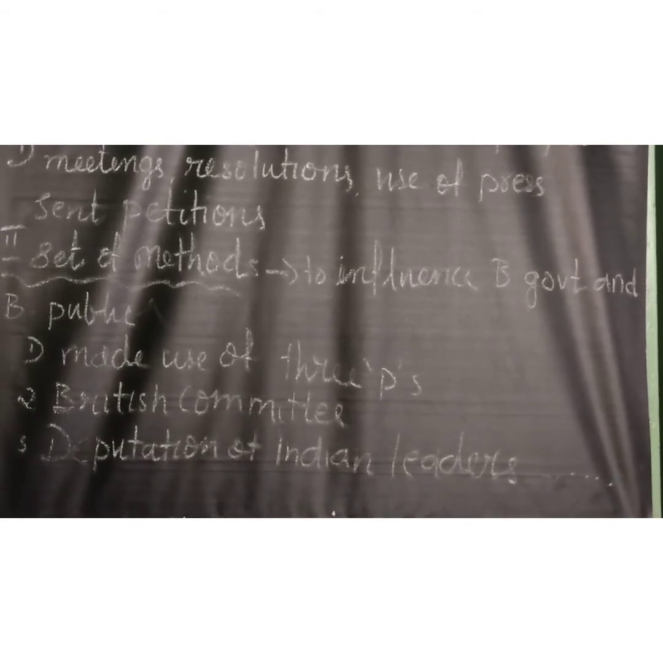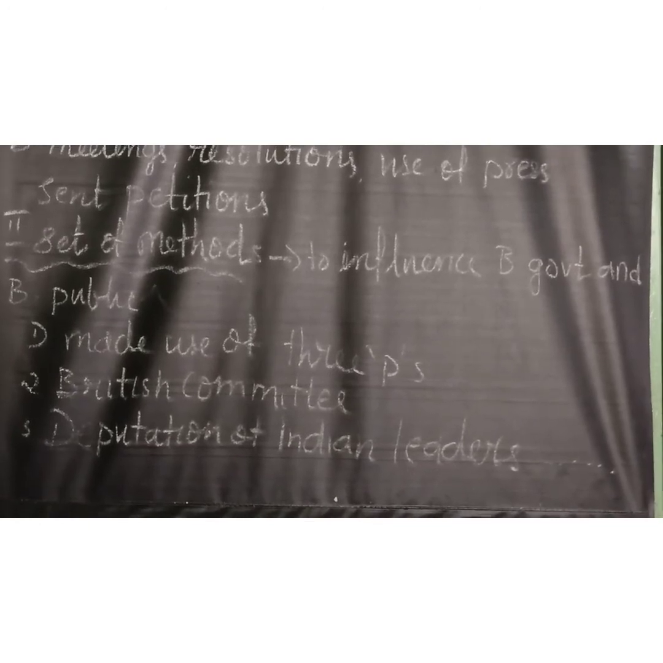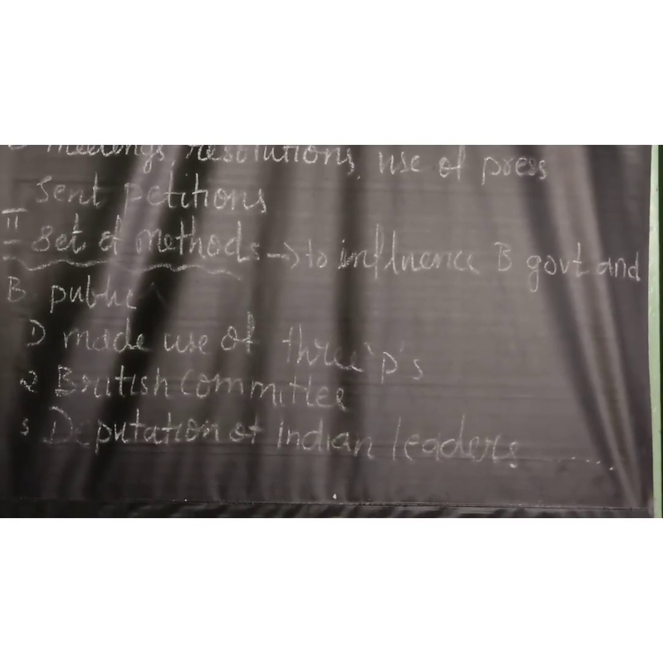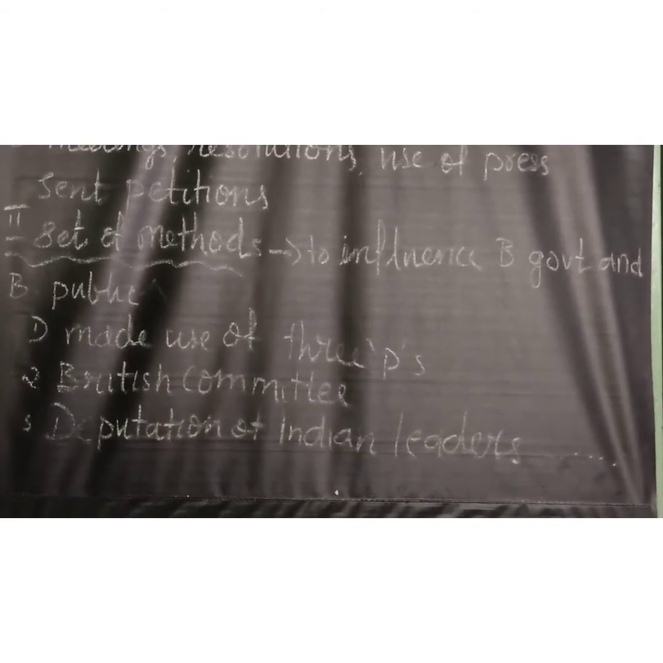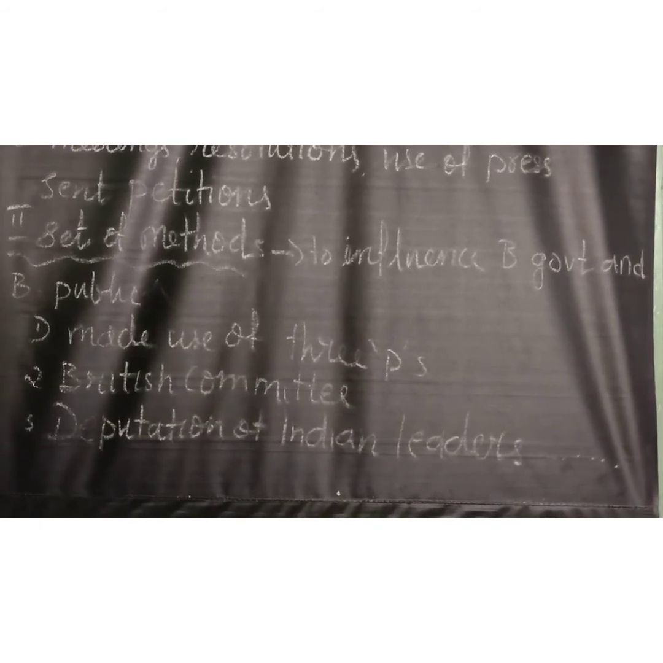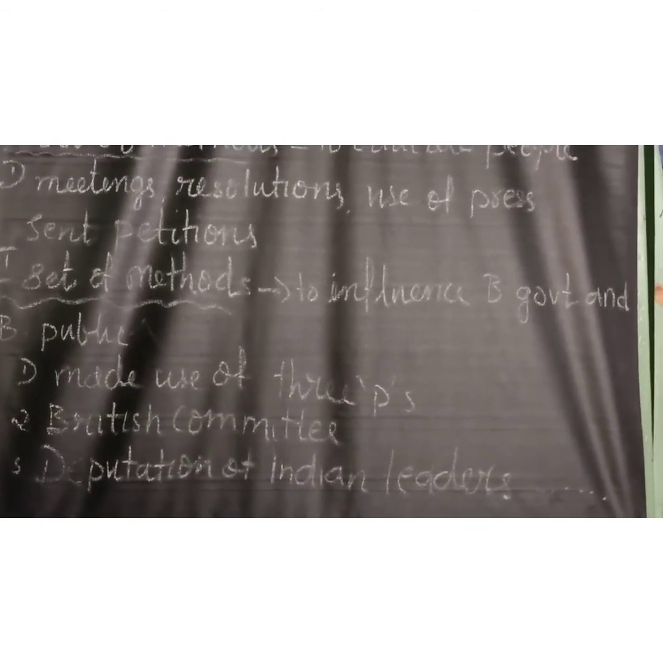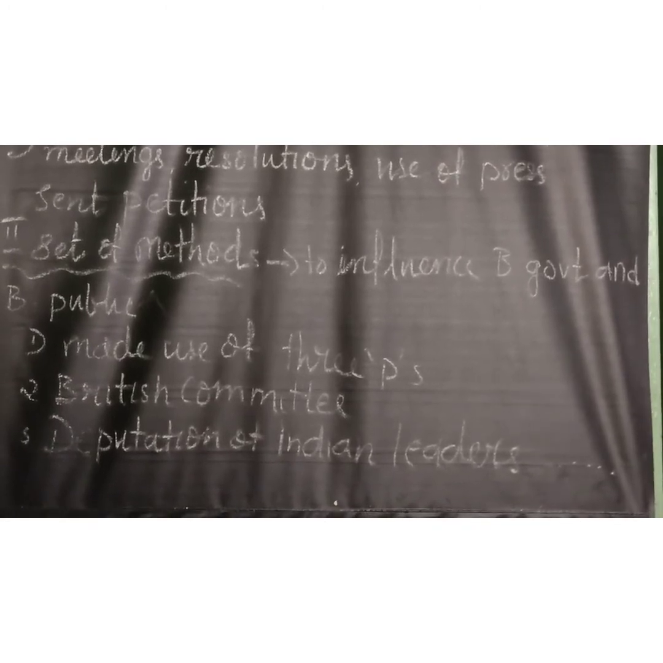Dadabhai Naoroji played a major role in this and carried on active propaganda in Britain. He is regarded as India's unofficial ambassador in England, and he was the first Indian to become a member of the British House of Commons.